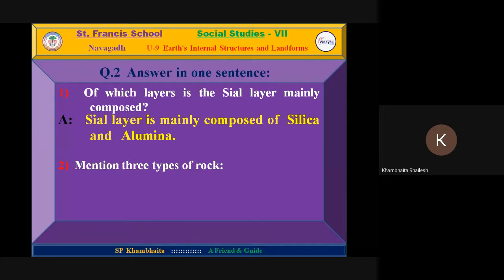Yes, it is question 2. Answer in one sentence. First one. Of which layer is the Sial layer mainly composed? Sial layer. Si for silica, Al for alumina. The Sial layer is composed of silica and alumina. Very good. After that, Jagar Dipesh. Question 2 with answer.